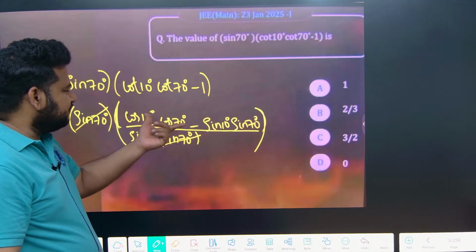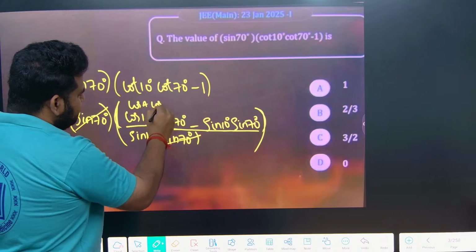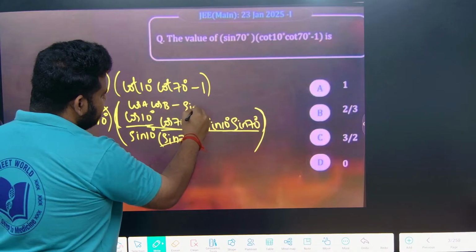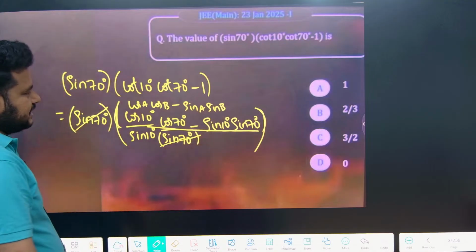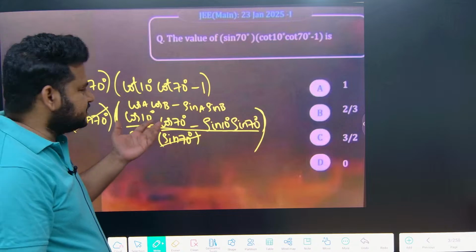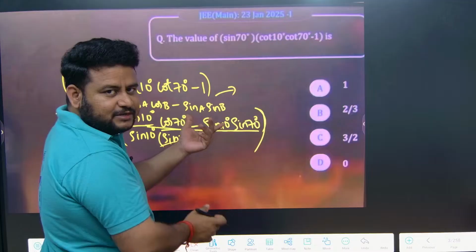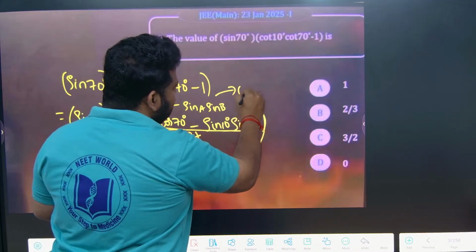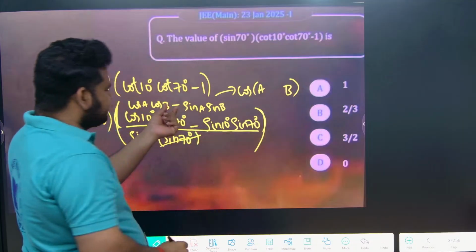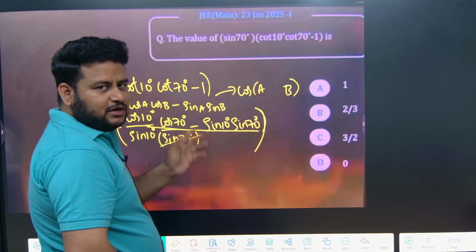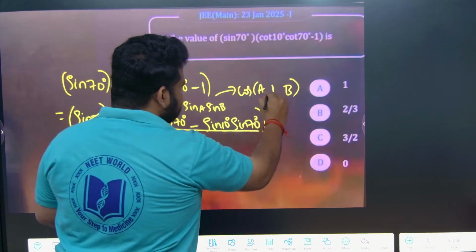So look at this. These are of the form cos A cos B minus sin A sin B. So this is of which formula? Cos is coming together, sin is coming together, so it is a formula in cos. A and B, compound angle formula. Here minus is coming, so here what should come? Plus. That I told you, if you ask cos to open the door, it will close the door. So minus here will become plus.